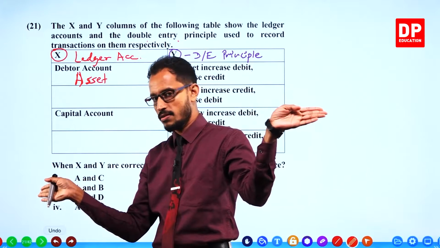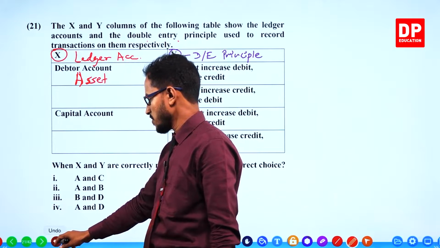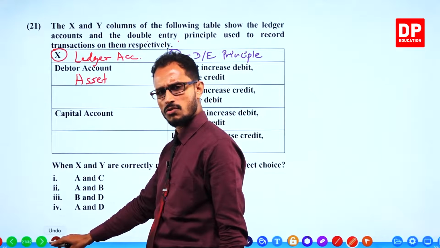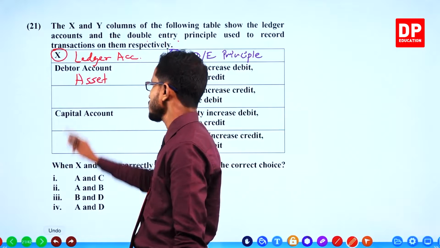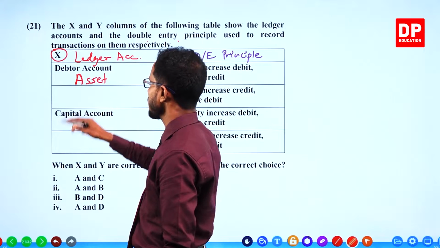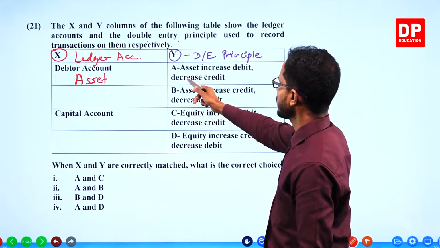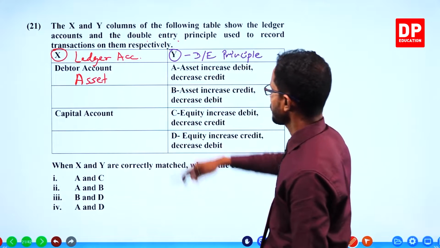Asset increase is debit, decrease is credit. Okay, you can match debtors accounts here.